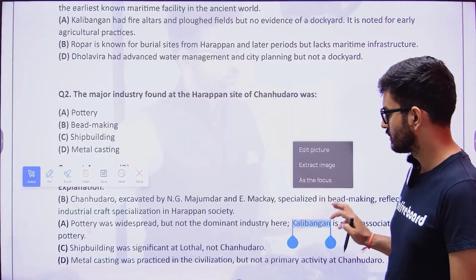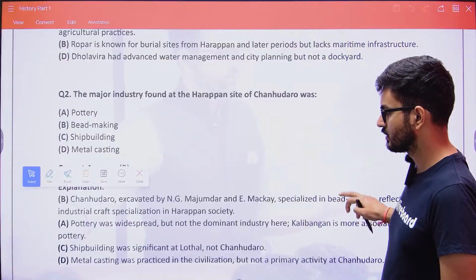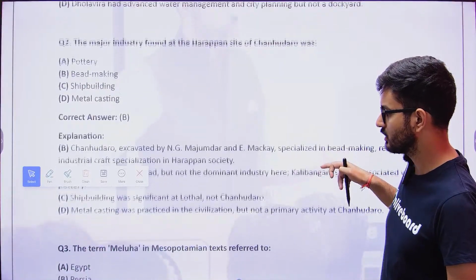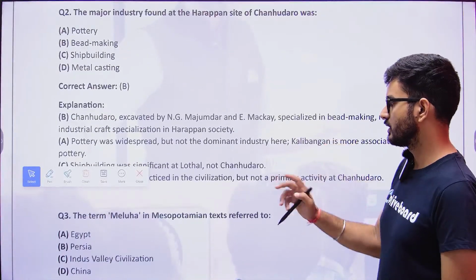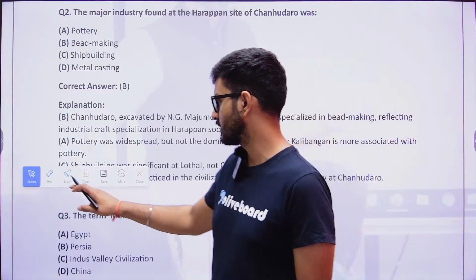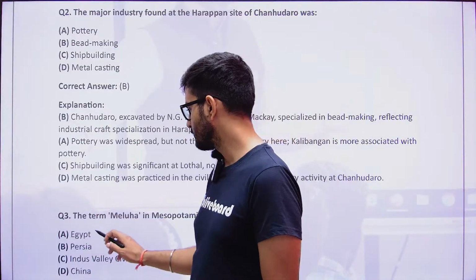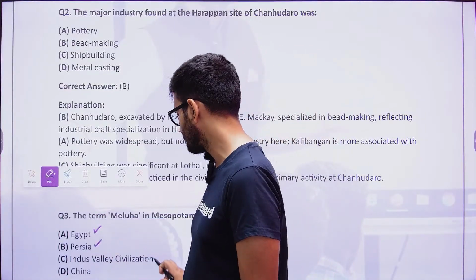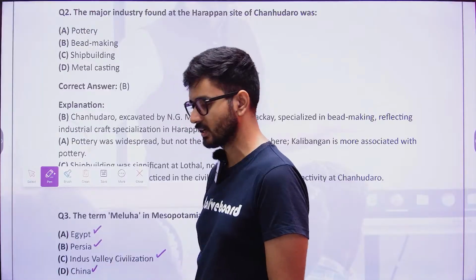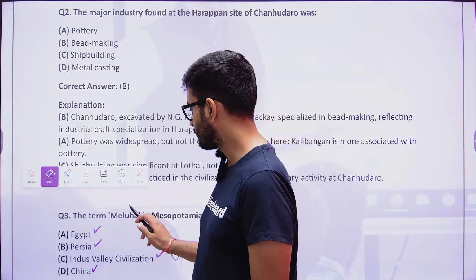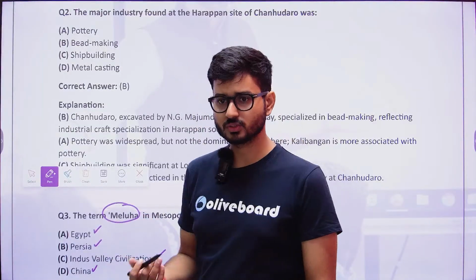Now, when we talk about the third one, the term Meluha in Mesopotamian text, it refers to which area? Does it mean Egypt? Does it mean Persia? Does it mean Indus Valley civilization? Or does it mean China? So when we talk about Meluha, again, odd man out. Just find the odd man out.